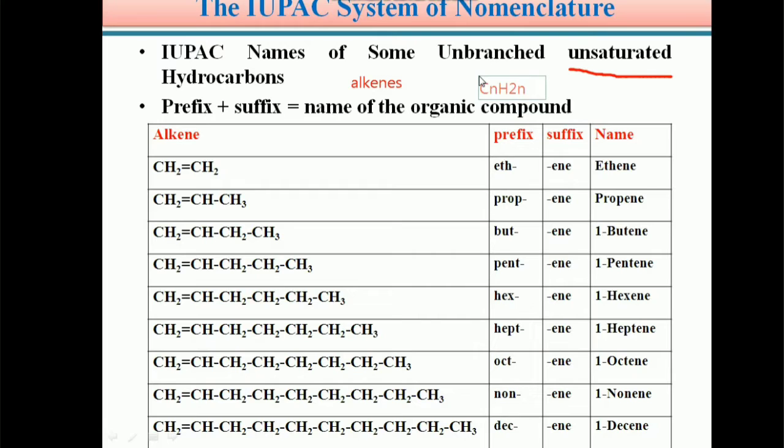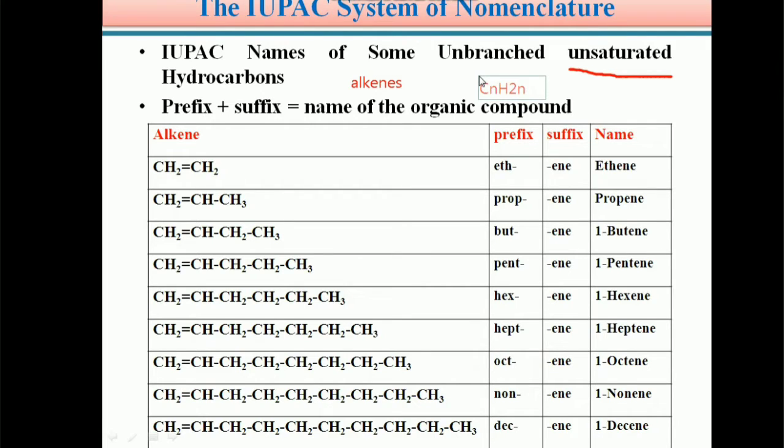But in the case of alkenes, unsaturated hydrocarbons, the general molecular formula is CnH2n. Here small n is the number of carbon atoms. So along with examples we discuss the IUPAC names for alkenes.